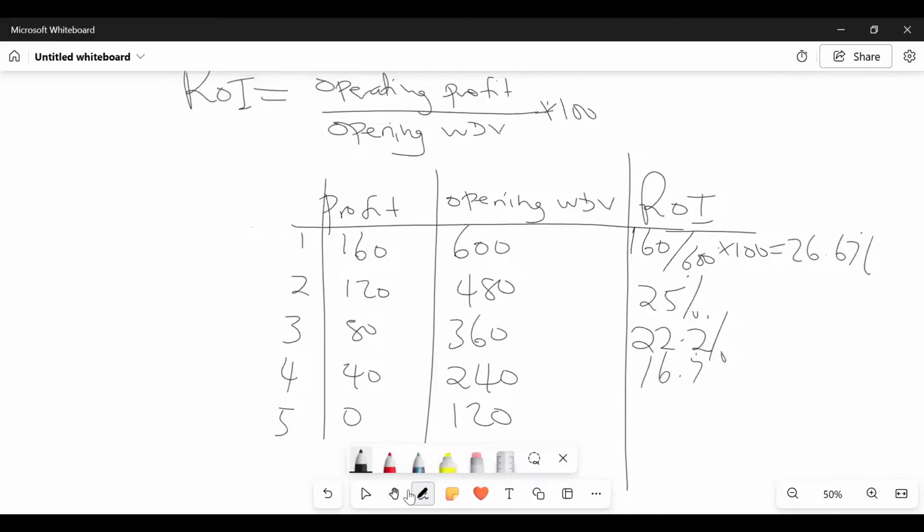16.7%. 0, the last one is 0. So then what will be the average ROI? Add the 5, divided by 5. Even 0 is a number. So you take 26.67 plus 25 plus 22.2 plus 16.7 plus 0. Whatever you get, you say divided by what here? By 5. And then you give us the average ROI. So our average ROI will end up 18.1 something.